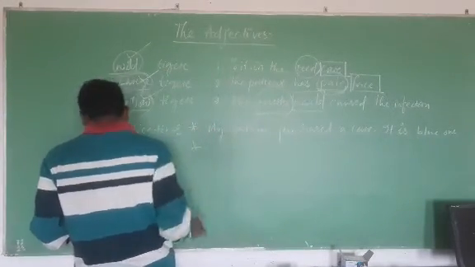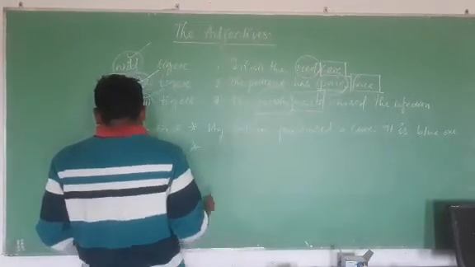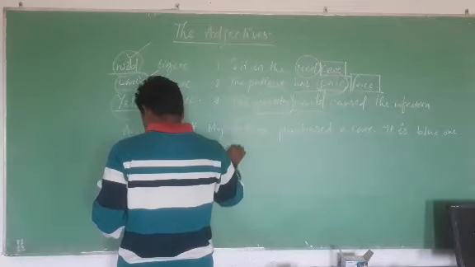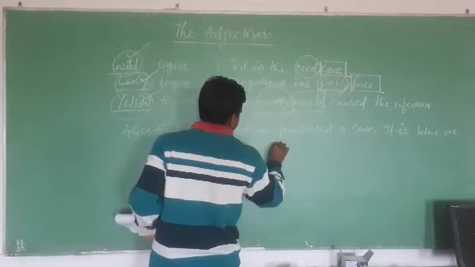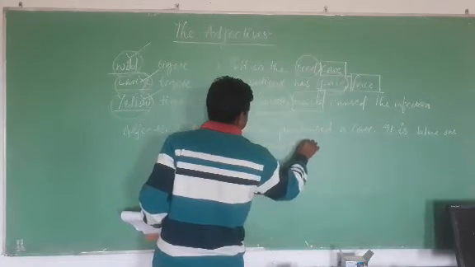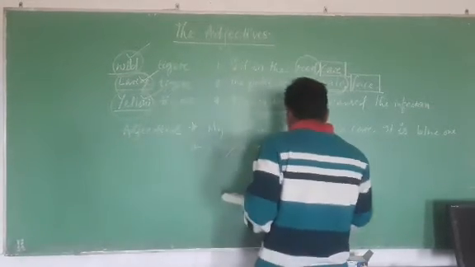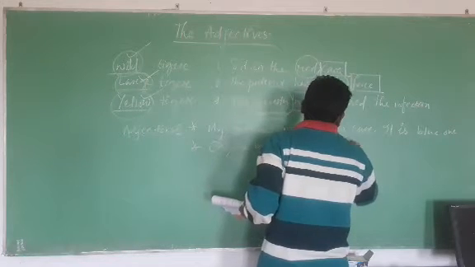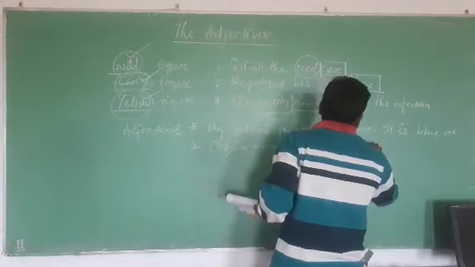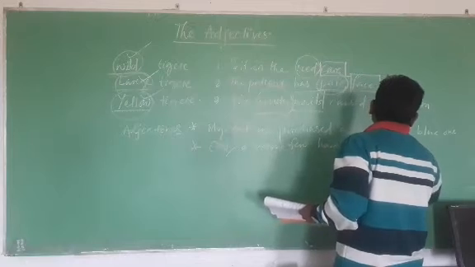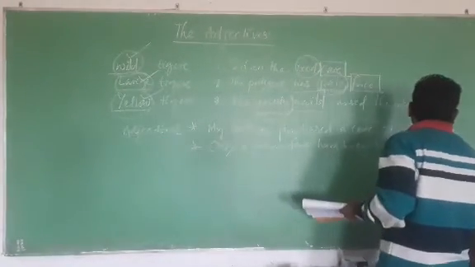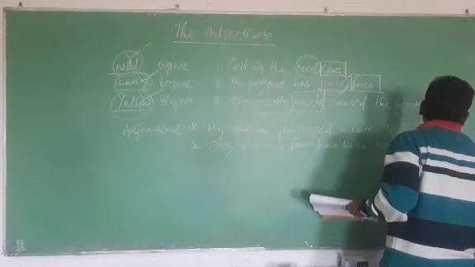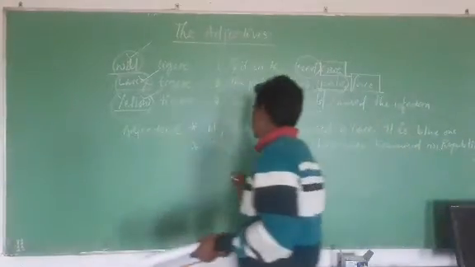Second sentence: a brave few have been honored on Republic Day.